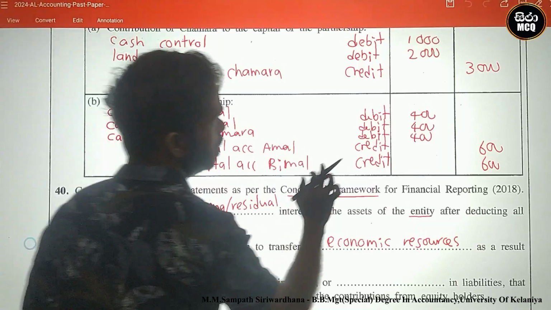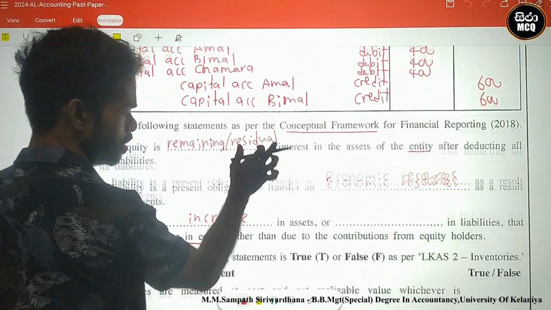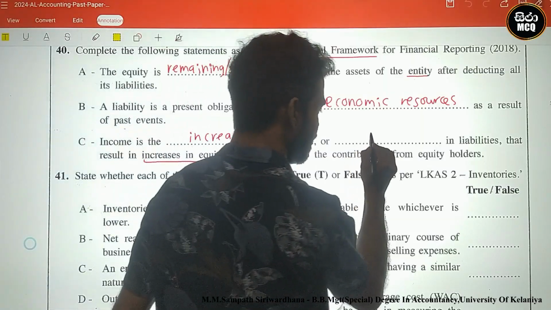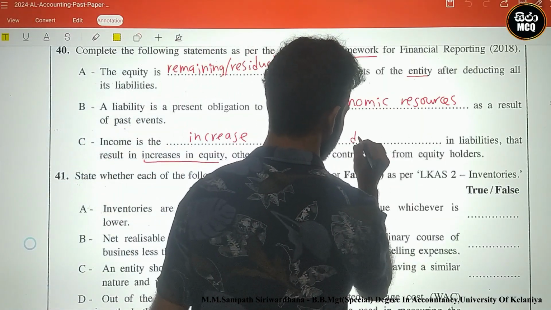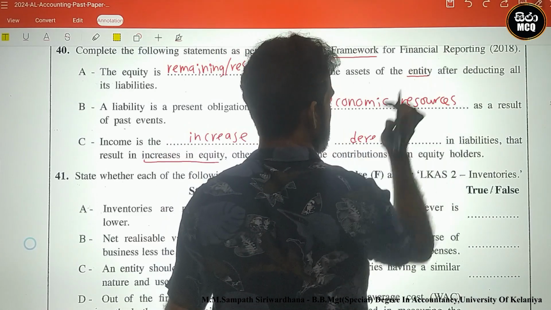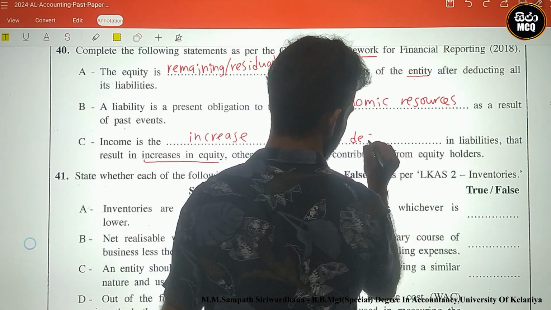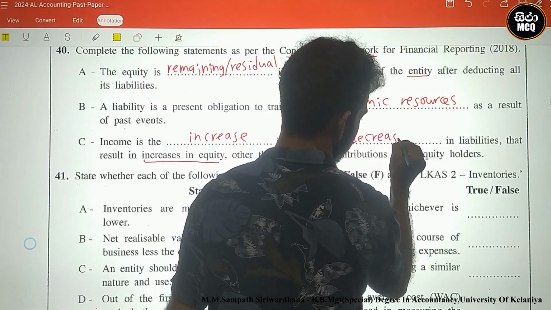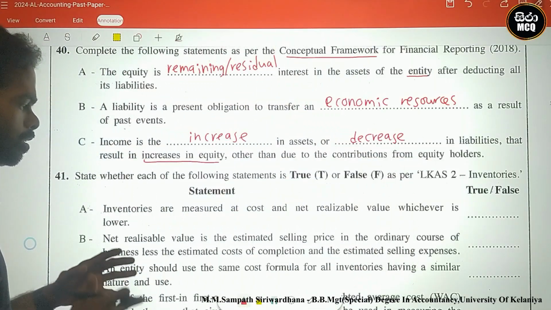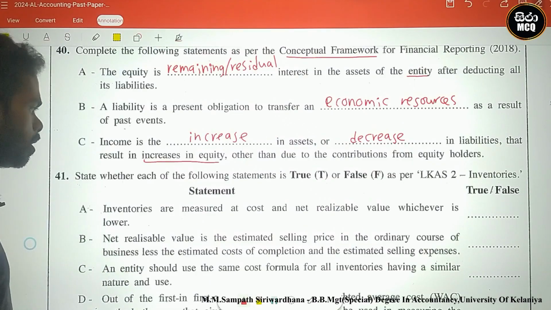Therefore I can write the answer: an increase in assets or a decrease in liabilities. This is the answer, the identification of income.